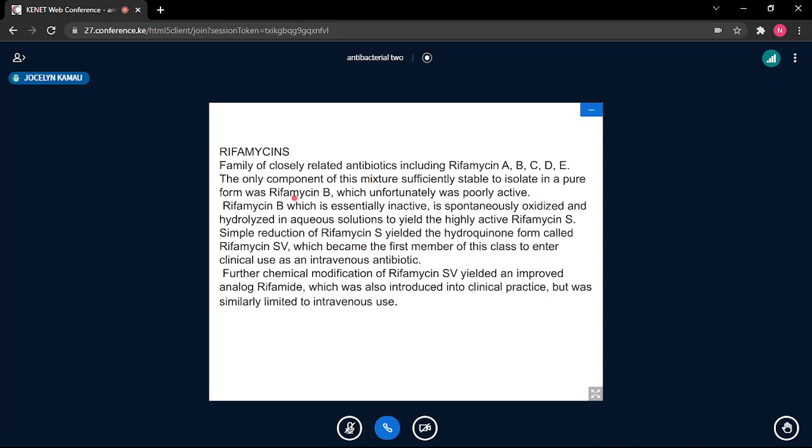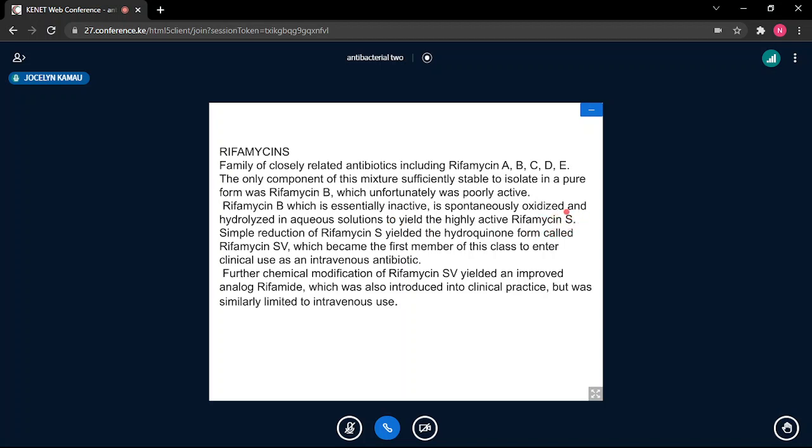They are a family of closely related antibiotics, including rifamycin A, B, C, D, and E. The only component of this mixture which was sufficiently stable to isolate in pure form was rifamycin B. So rifamycin B was obtained, after special conditions of synthesis, but unfortunately, it is poorly active. Rifamycin B, which is essentially inactive, is spontaneously oxidized and hydrolyzed in aqueous solutions to give the highly active rifamycin S. We're going to look at their structures.